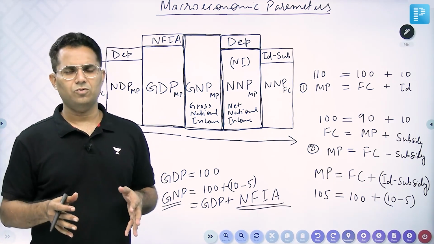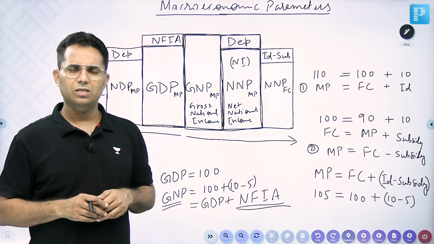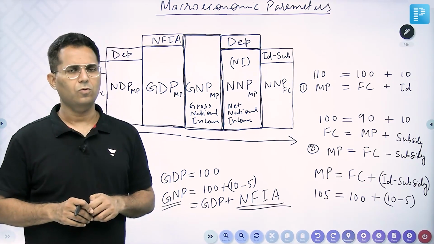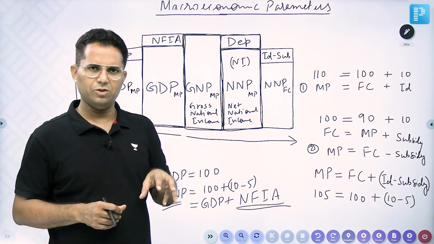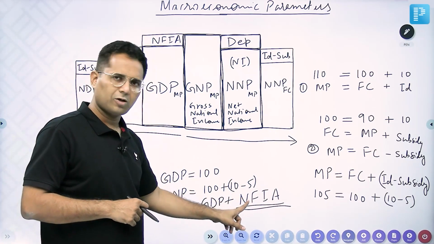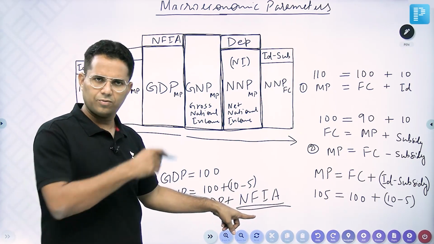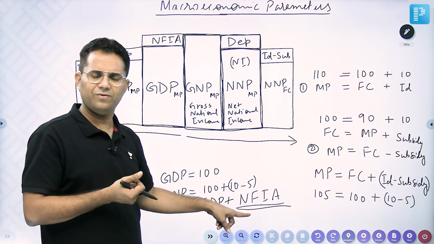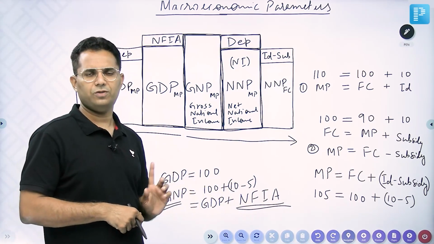Of course, money is coming to an Indian person. But can it be included in GNP? No, because that free transfer which I am receiving from my friend in the US is neither part of GDP nor part of NFI. NFI is factor income. The transfer payment that I am receiving cannot be included here. So that is not part of GNP.